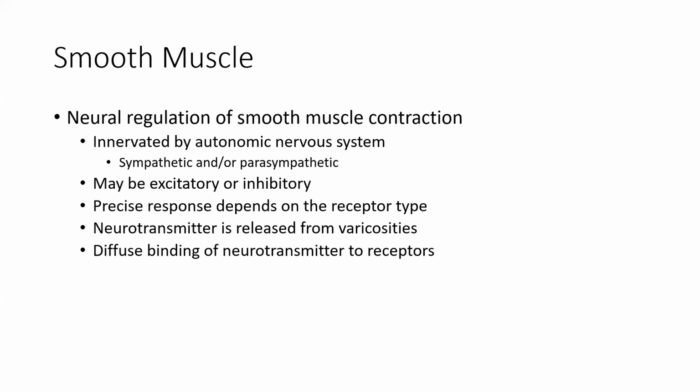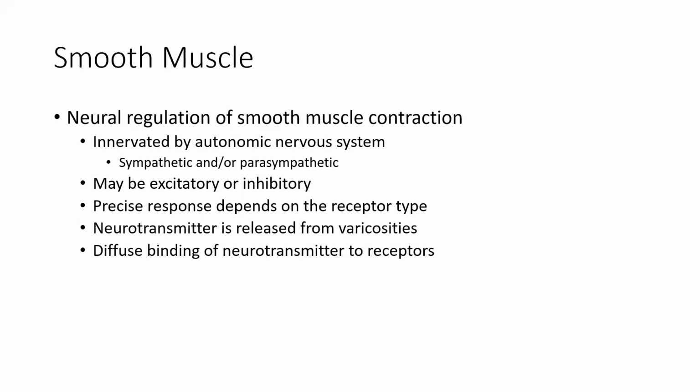The precise response will depend on what type of receptor, whether it's alpha, beta, the different types of beta, alpha 1, alpha 2. What type of neurotransmitter is released is also going to play a crucial role, whether it's acetylcholine at the parasympathetic postganglionic junction, or norepinephrine at the sympathetic postganglionic or neuroeffector junction.